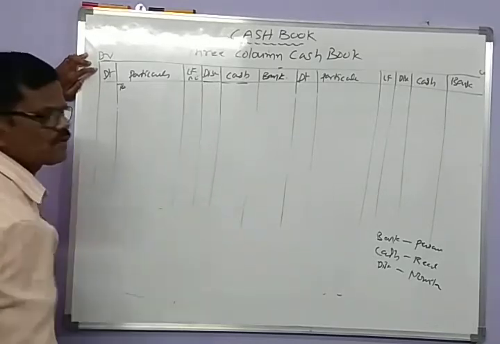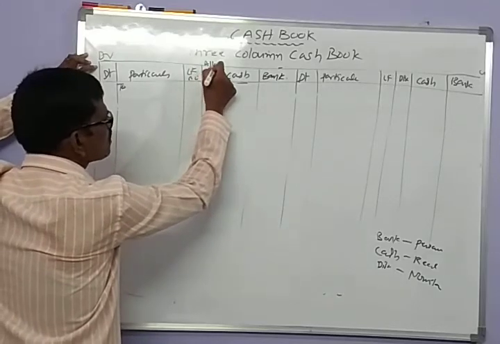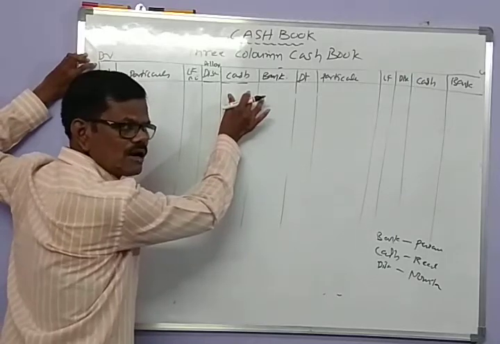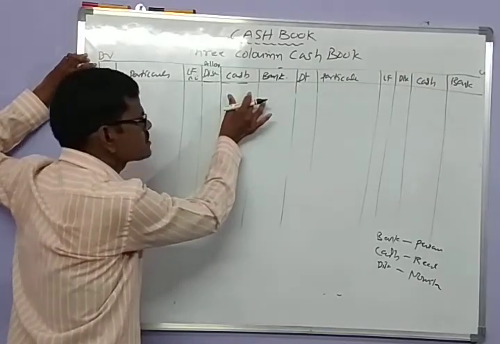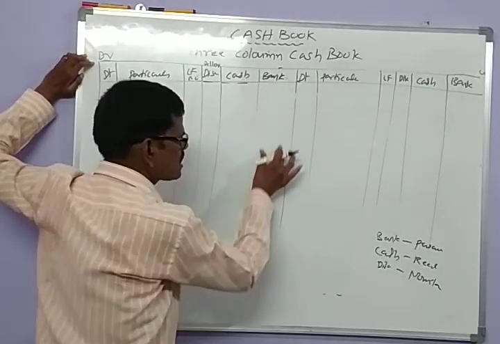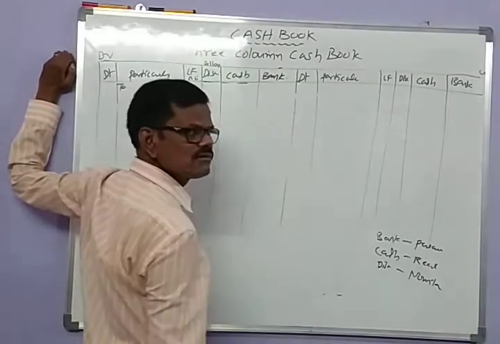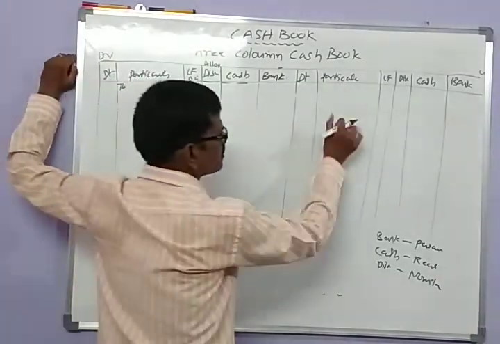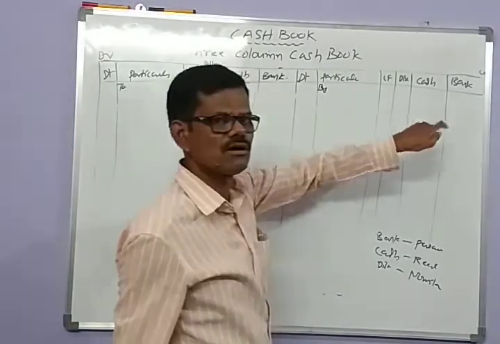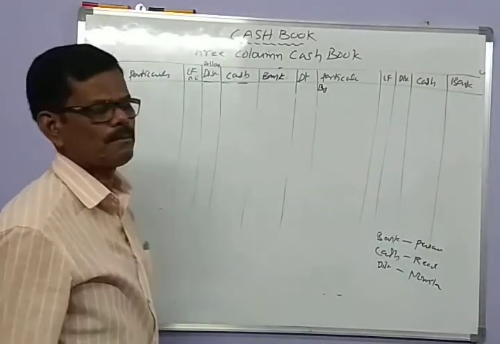This is for ledger file number, and this is for discount allowed, and this is the record of amount for cash received, and this is the collection of cash through bank. And credit side, this is for date and particulars of the transactions, and ledger file number, discount received, and payment of cash and payment through bank.